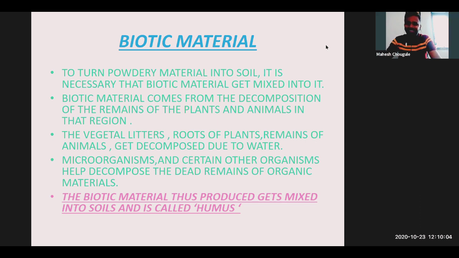Now, vegetation, natural vegetation, means the plants and the trees, as we discussed in the last session. After the plants and trees die, the roots of plants and remains of animals get decomposed due to water.